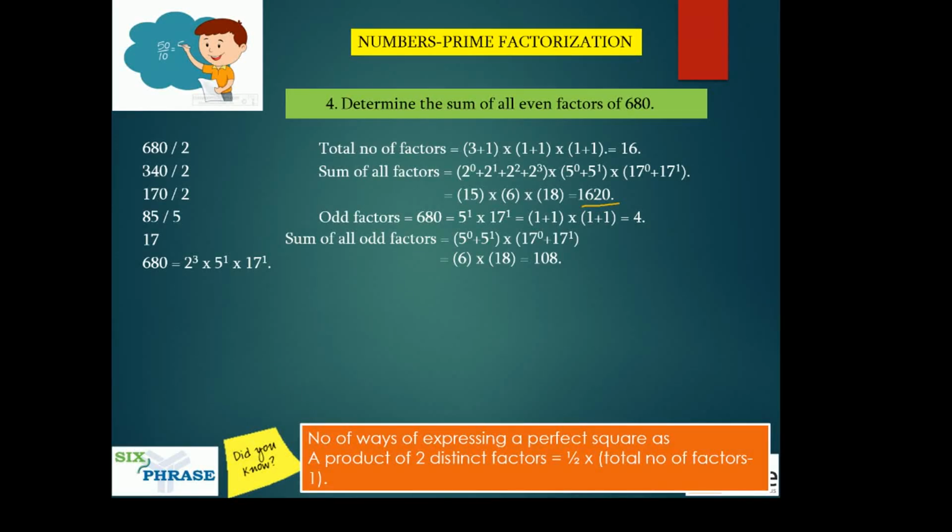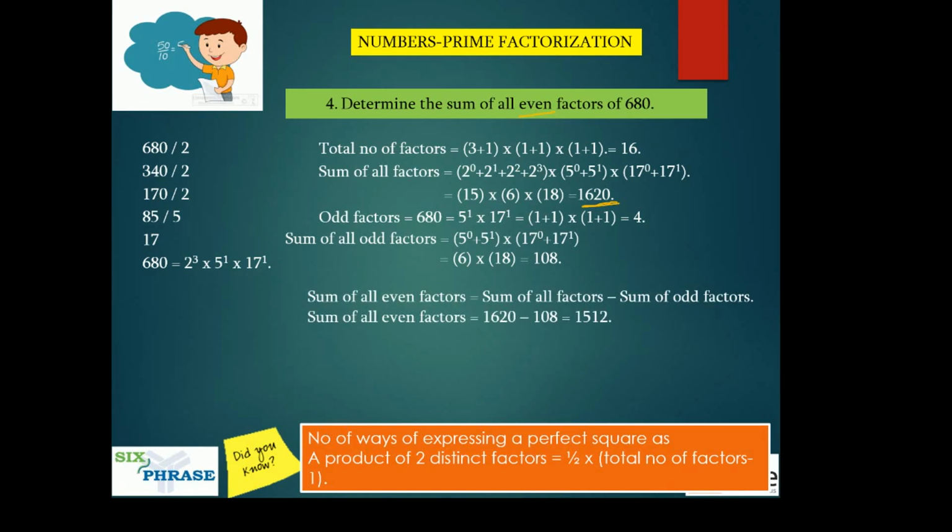Now you very well know the number of even factors and number of odd factors will give you the total number of factors, right? So sum of all even factors is equal to sum of all factors minus sum of odd factors. Sum of all factors is 1620. So I've written it here. Sum of odd factors. How do you get odd factors, guys? Here it is 2 cube into 5 power 1 and 17 power 1.